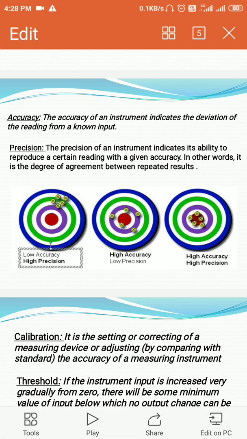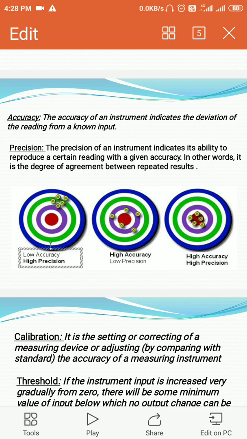If you see the first diagram, 5 target points are hit and all the points are close to each other, but they are far from the red target point. Means what? I have not hit exactly at the target point. I am far away from the target point.